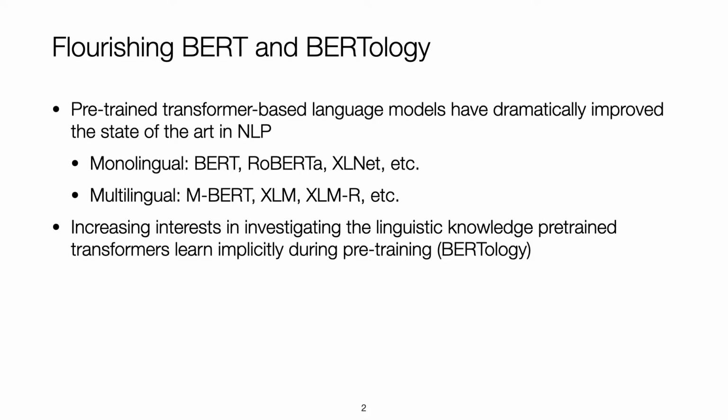Today, in the NLP community, we are seeing flourishing BERT and BERTology. Large-scale pretrained transformer-based language models have dramatically improved the state-of-the-art in NLP, including both natural language understanding and generation tasks. Monolingual pretrained transformers include BERT, RoBERTa, XLNet, etc. Multilingual pretrained transformers include multilingual BERT, the cross-lingual language model XLM, and cross-lingual language model RoBERTa, XLM-R.